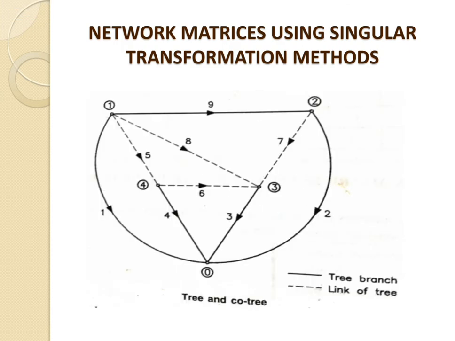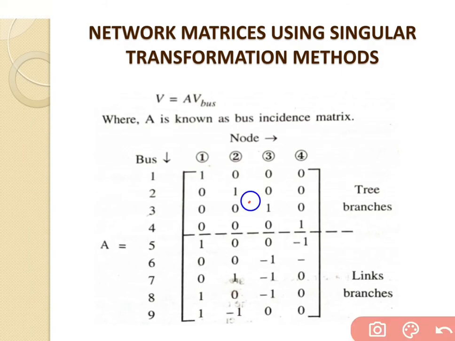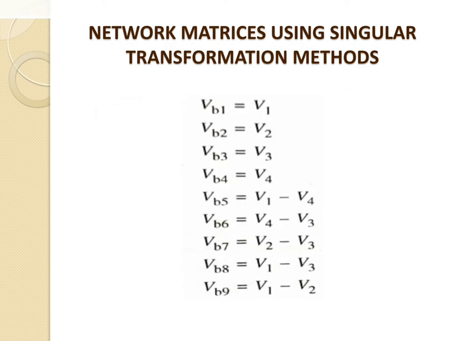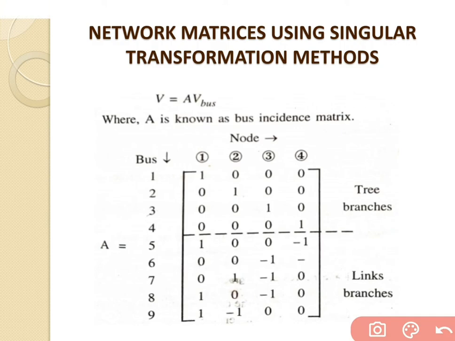Now go for the third node. At node number 3, only one branch is connected, that is branch number 3. So only branch number 3 is written as a 1, and the remaining branches are equal to 0. And at node number 4, only one branch is connected, that is the last branch number 4. So branch number 4 is written as a 1, and the remaining branches are not connected at node number 4, so they are written as 0, as already mentioned inside the table.